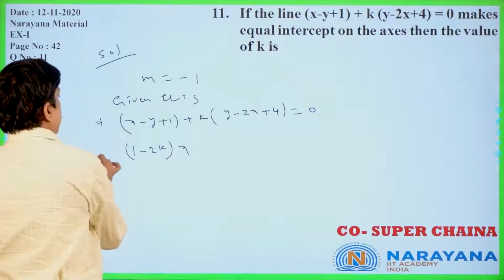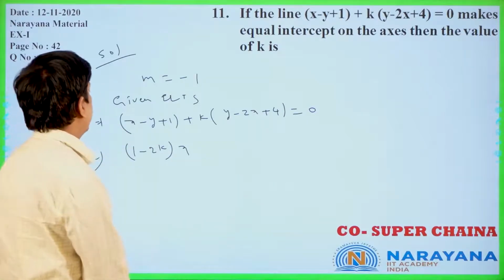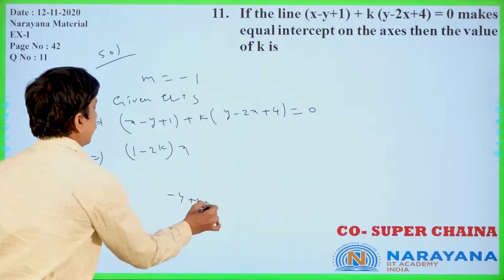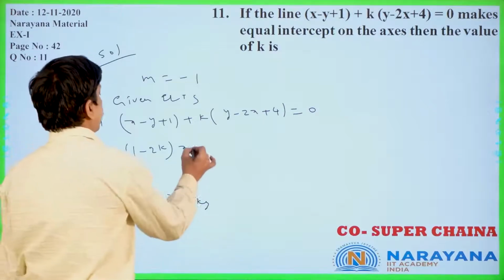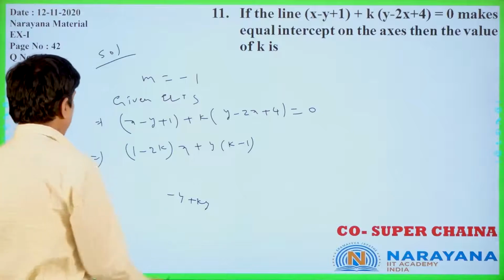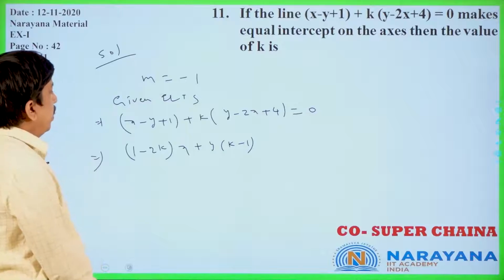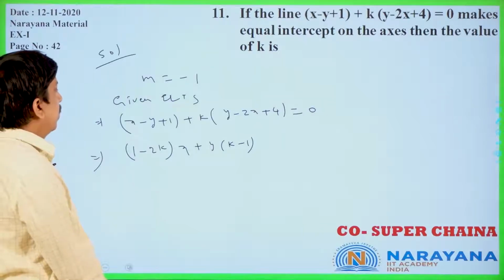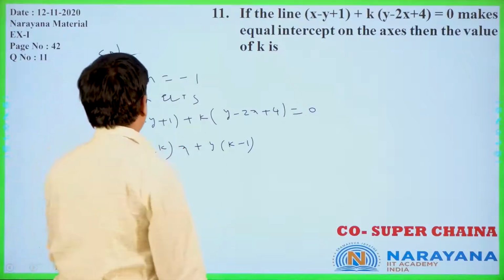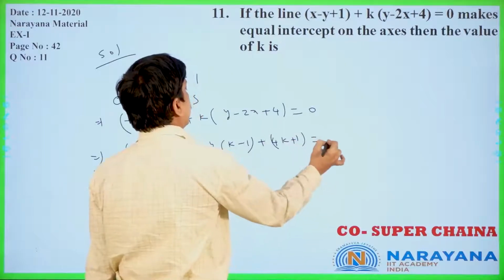Here minus y plus ky, y common, you can write k minus 1. So we get 1 minus 2k into x plus y into k minus 1, then the constant, you can verify, 4k plus 1, equal to 0.